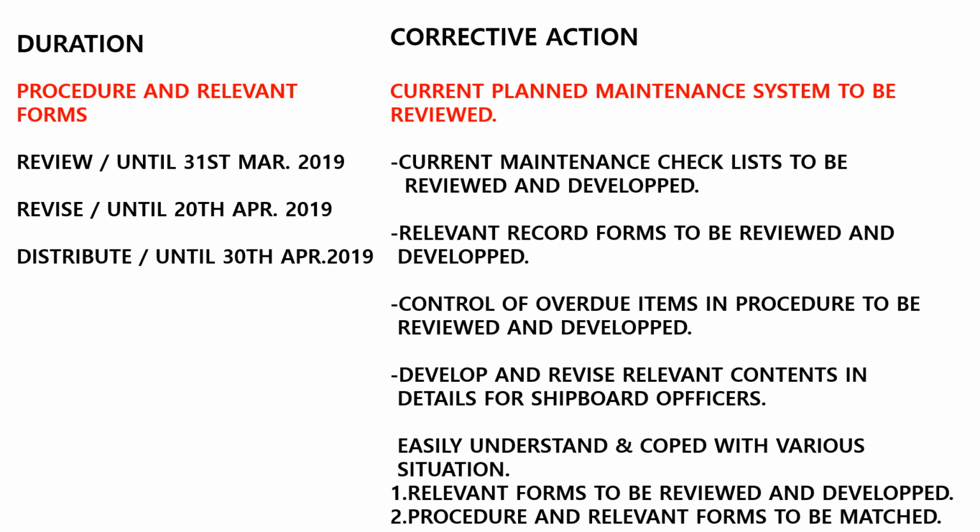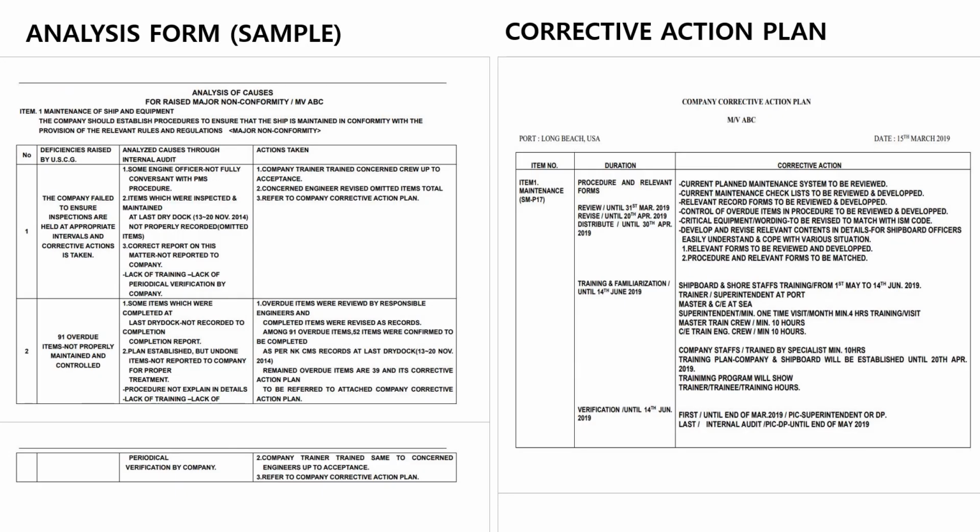If in this port the vessel cannot complete the deficiency, you can make a corrective action to downgrade. Okay, left side is analysis of causes as a sample, so you can check. And the right side is a corrective action plan. Also, it's a sample. Please refer to these sample forms.